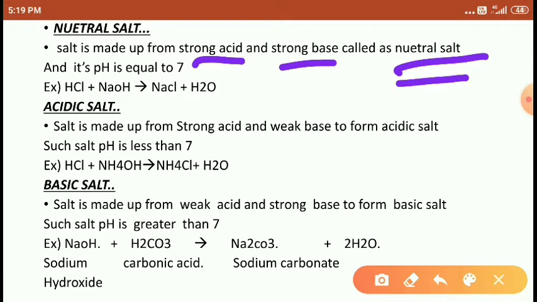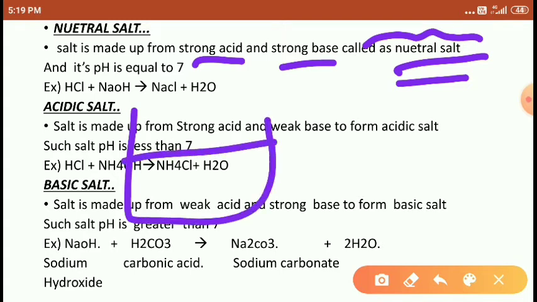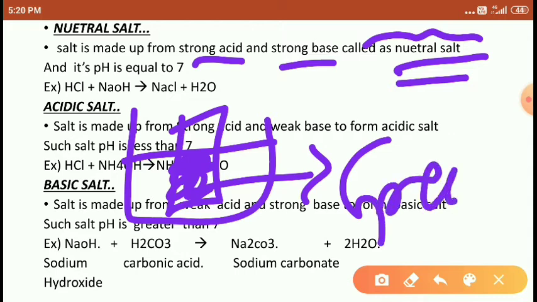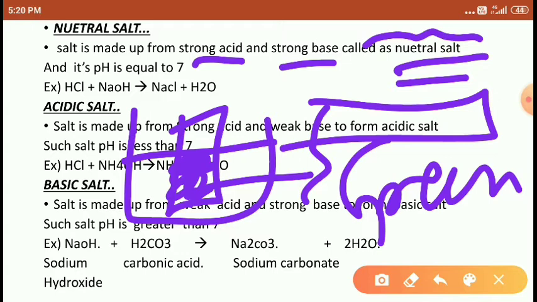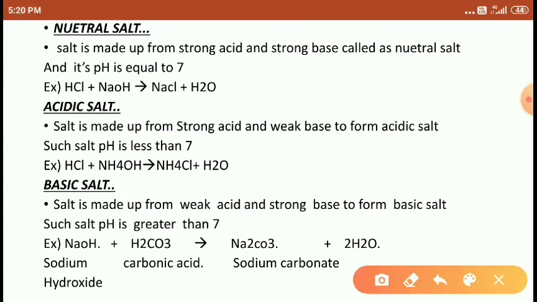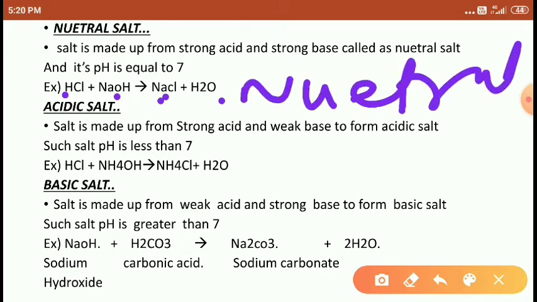How is it called a neutral salt? How is it considered neutral? Because when you dip pH paper in the salt solution, the pH paper turns green, and when the green is matched with the pH scale, it gives pH 7. So that's why it is called neutral, students. HCl and NaOH combine to form NaCl and water. So this reaction is neutral. The salt that is formed is the neutral salt.